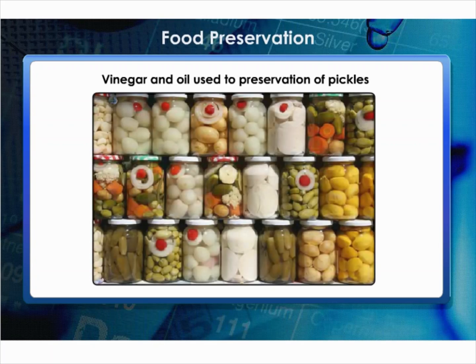Use of oil and vinegar prevents spoilage of pickles because bacteria cannot live in such an environment. Vegetables, fruits, fish, and meat are often preserved by this method.